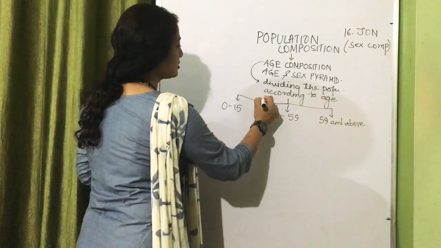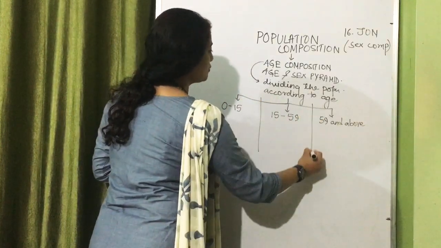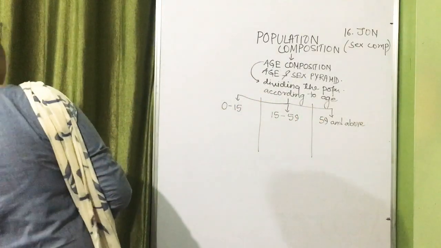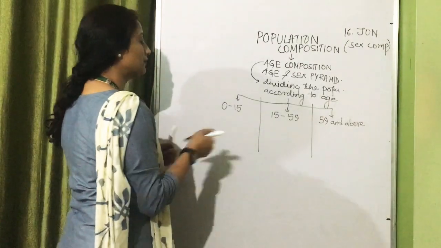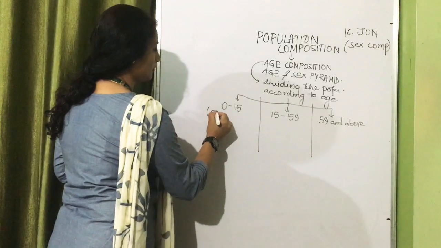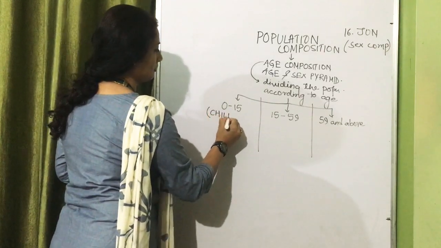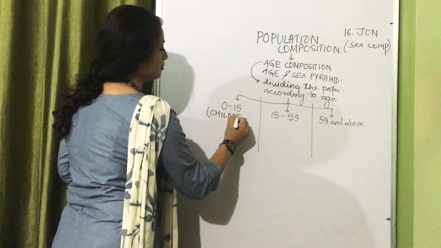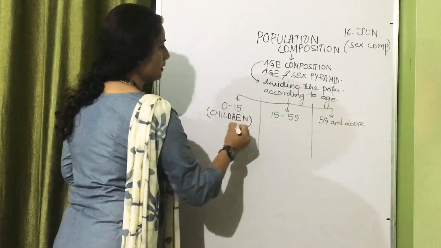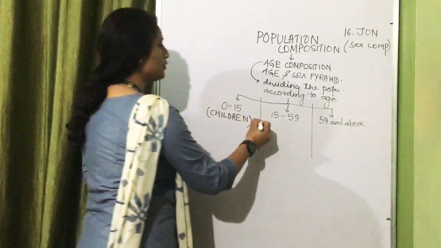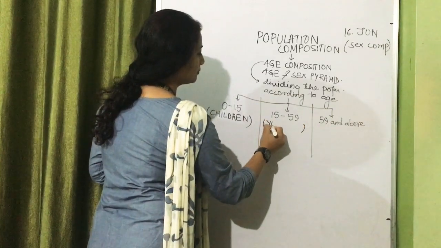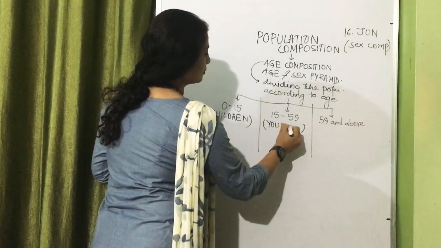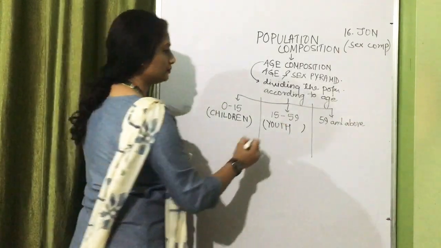Now if we see these 3 divisions of population, you will notice that the first one, that is 0 to 15, is the category of children. 15 to 59 is the category of youth.